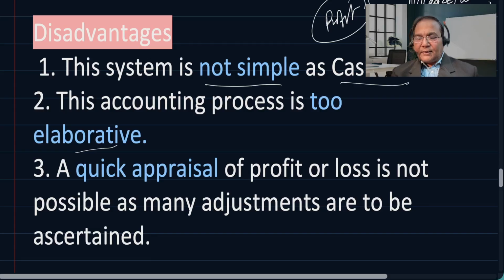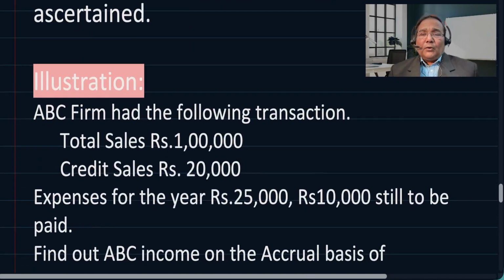So it involves a lengthy process. That is why it is elaborative. A quick appraisal of profit cannot be done, because many adjustments are to be ascertained. But after having considered the adjustments, the profit that we get is going to be real profit.